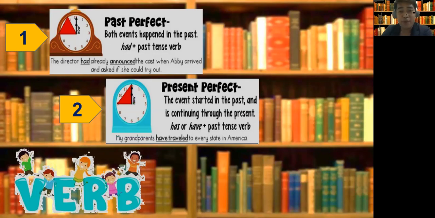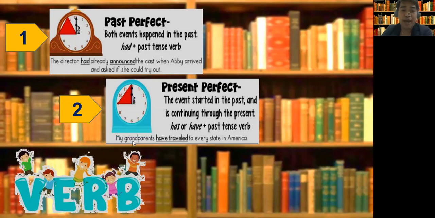You use have or has plus the past tense verb. Has if the subject is singular, like he, she. Have if the subject is plural, like they, we. Then the past tense of verb.